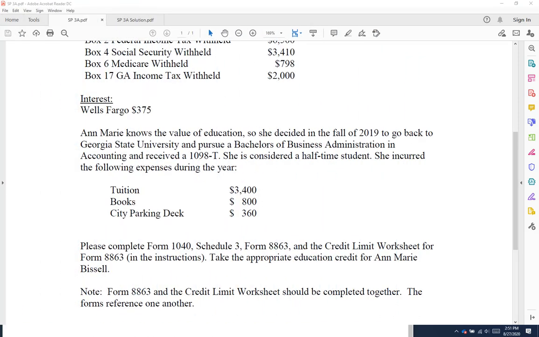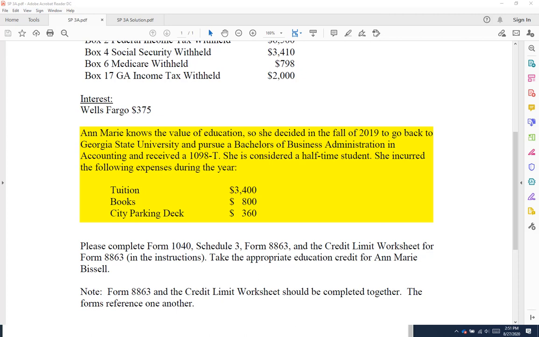Let's go over the last part of the sample problem 3. Anne Marie knows the value of education, so then she decided to enroll in school in the fall of 2019 to the Georgia State University to pursue her Bachelor's of Business Administration. And she received a 1098-T, that is a form from the school showing how much tuition was paid during the year. And she can use that to file her individual tax.